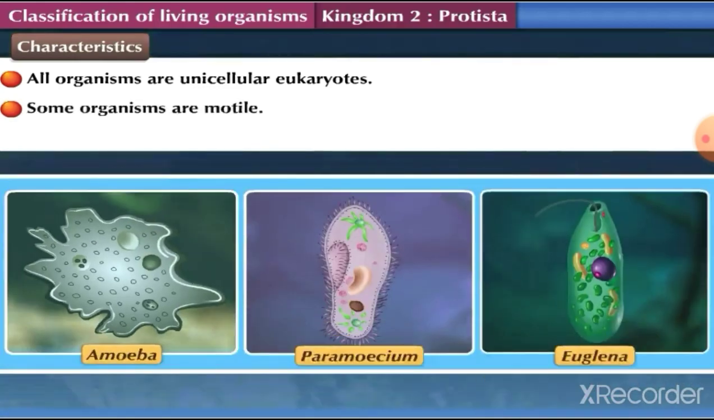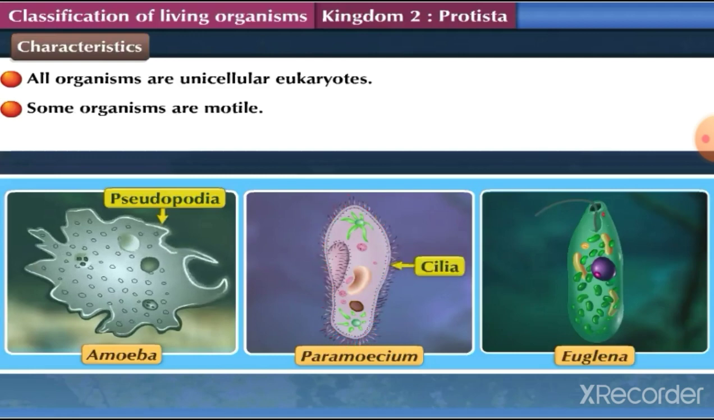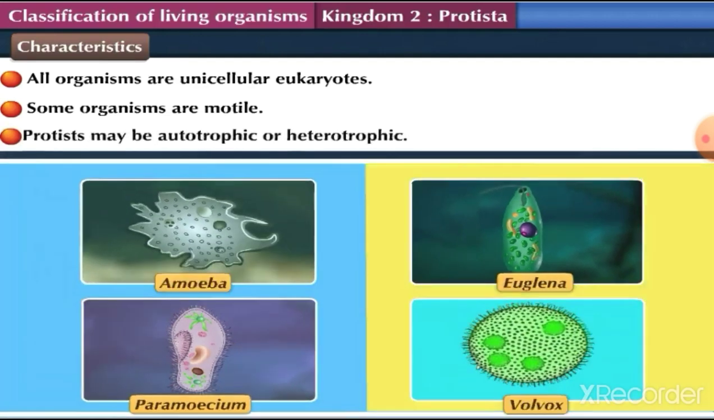Some organisms of this kingdom are motile. For example, amoeba moves with the help of pseudopodia. Paramecium moves with the help of hair-like structures called cilia, while Euglena moves with a whip-like structure called flagella. Protists may be autotrophic, for example, Euglena and Volvox, or heterotrophic like amoeba and paramecium.